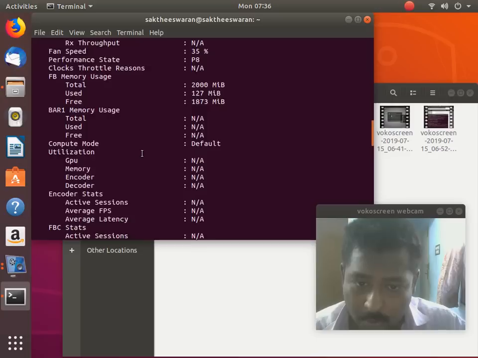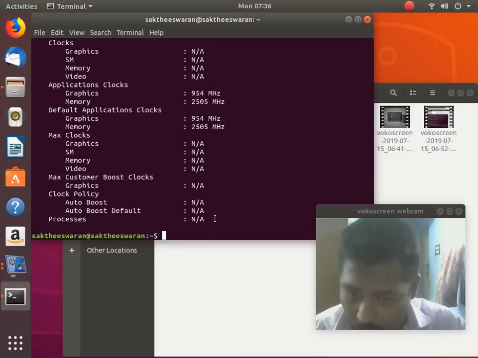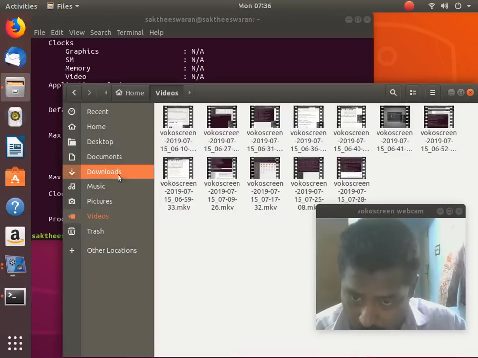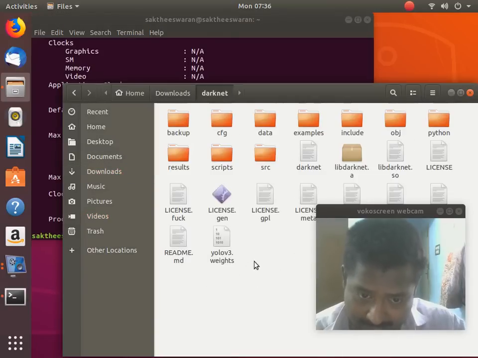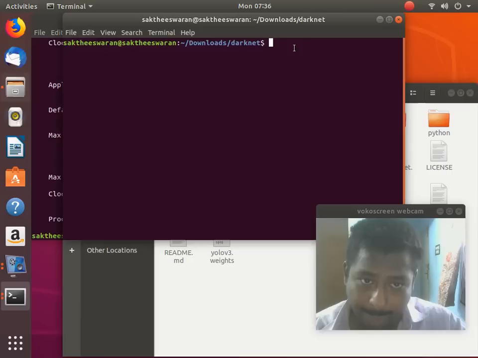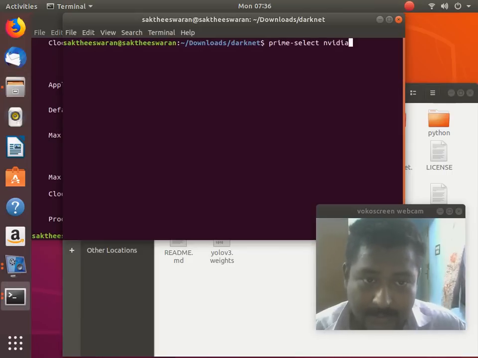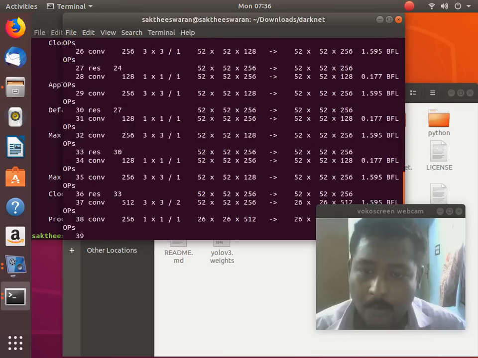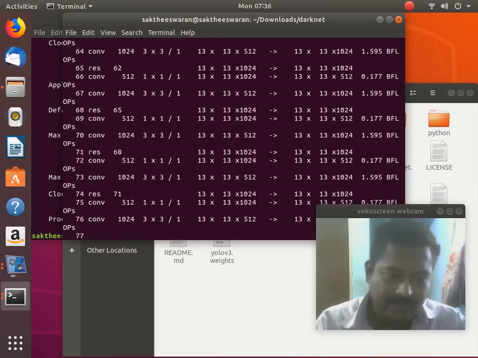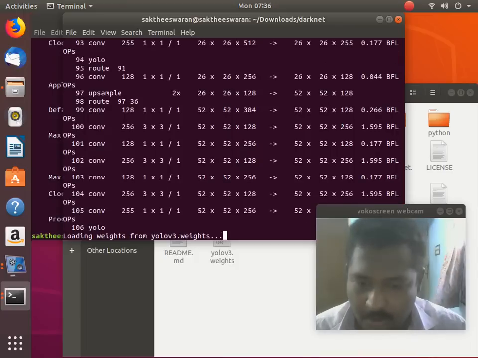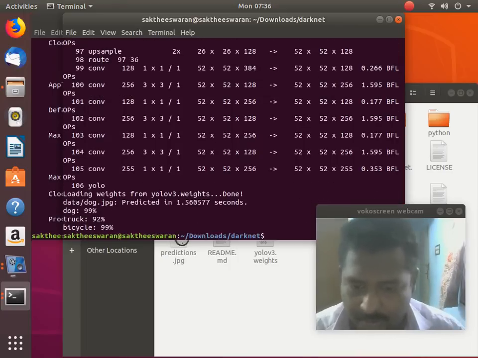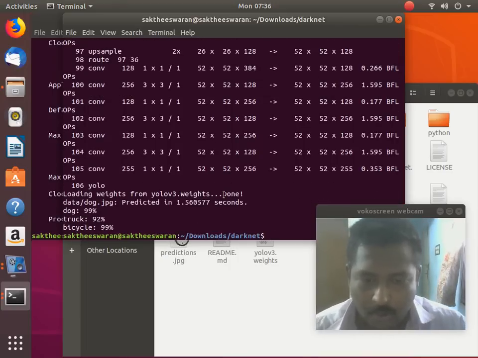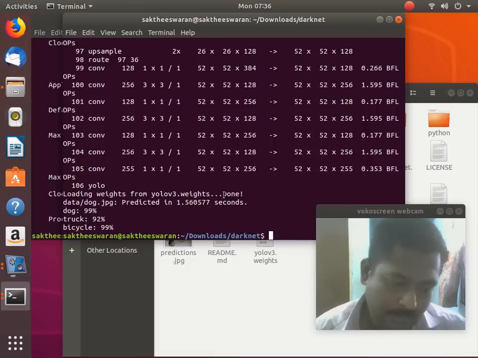So let's test the code now. Let's go to Downloads, darknet, open the terminal from here, and let's start to run the code. Okay, it's running. That's it. We have succeeded. We have just installed, tested and run YOLO. So it has worked correctly. This is how you do it.